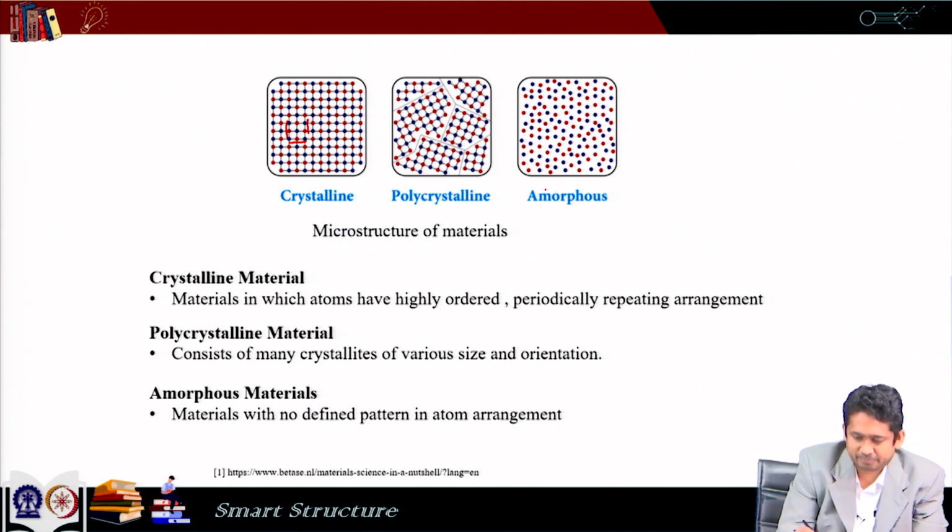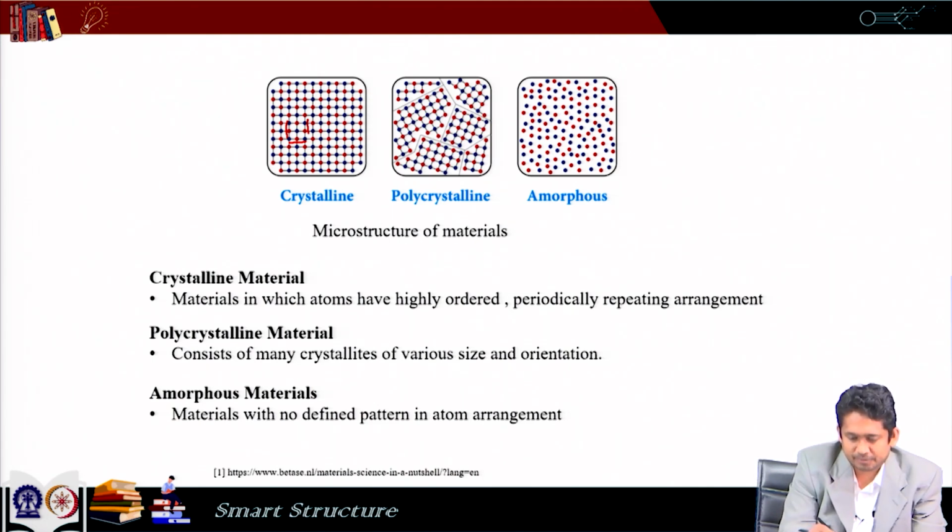Polycrystalline materials can be thought to be in between these two, because here in a global sense there is no repeating pattern, but within each domain we can see that there is something which repeats. For example, here we can see that this cell keeps repeating, same thing we can see here.